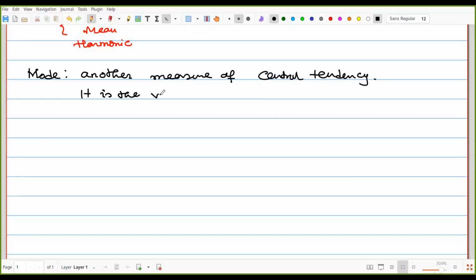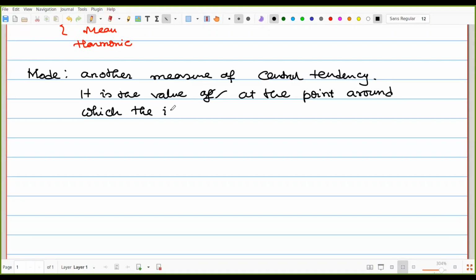It is the value at the point around which the items are most heavily concentrated. That is the definition. In some cases the mode is very important rather than the median and the mean.